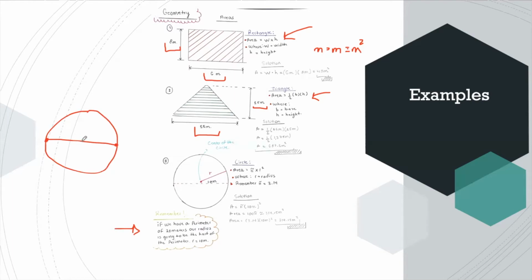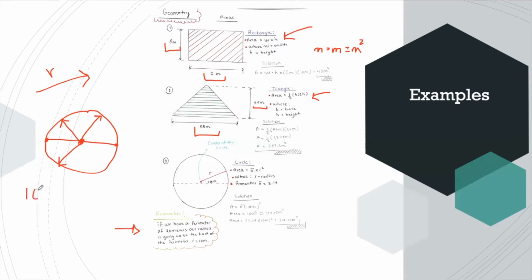And if we put a point in the center of the circle, we can draw a vector here, another vector here, or another vector here. It doesn't matter where we draw our vector. These vectors are known as the radius, and the radius is always going to be half of the perimeter.